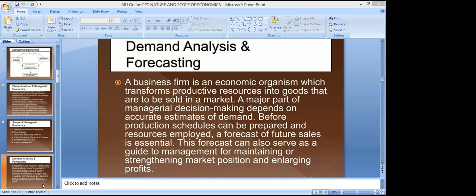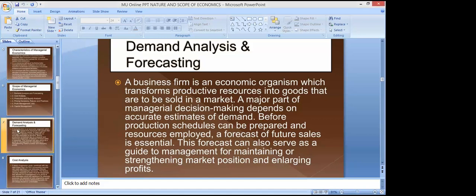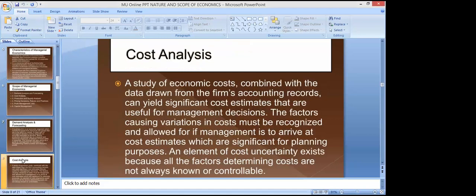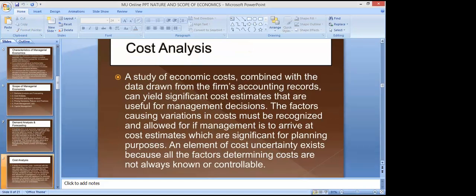And the next slide is cost analysis. Definitely, cost analysis is very important. Cost is the expenditure incurred on producing a commodity. Whatever we are incurring on producing a certain commodity is called cost, right? So cost is the expenditure incurred on the production process.